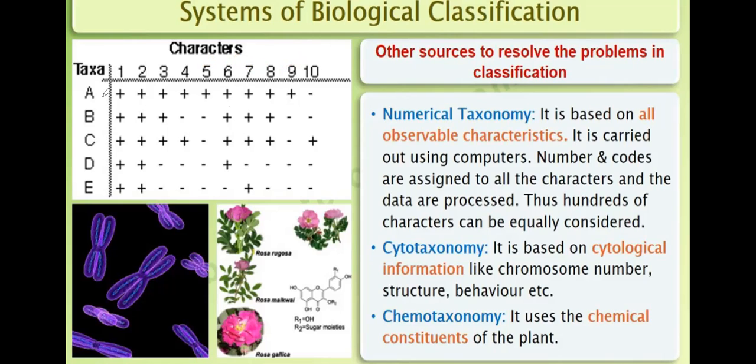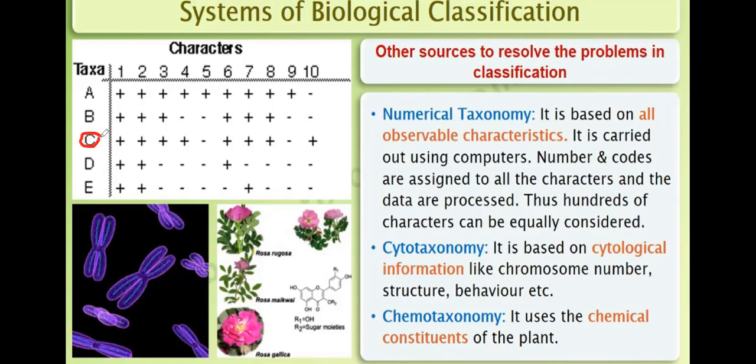Species B has characters 1, 2, 3, but 4 is missing, 5 is missing, 6, 7, 8 are there, then 9 and 10 are missing.